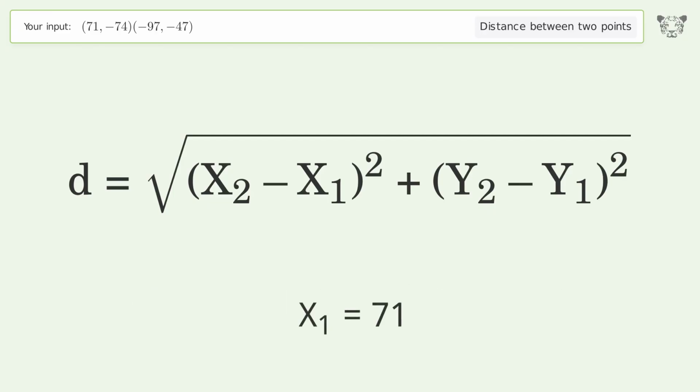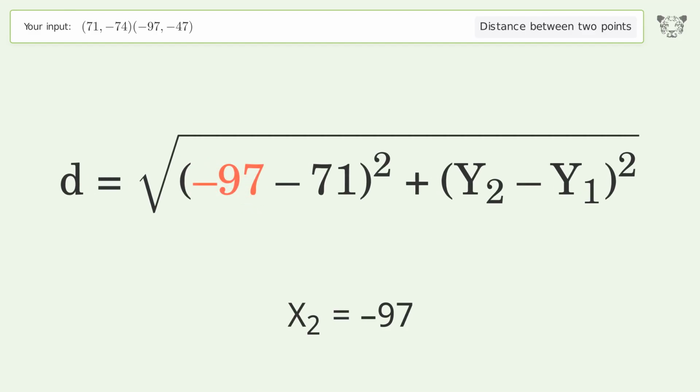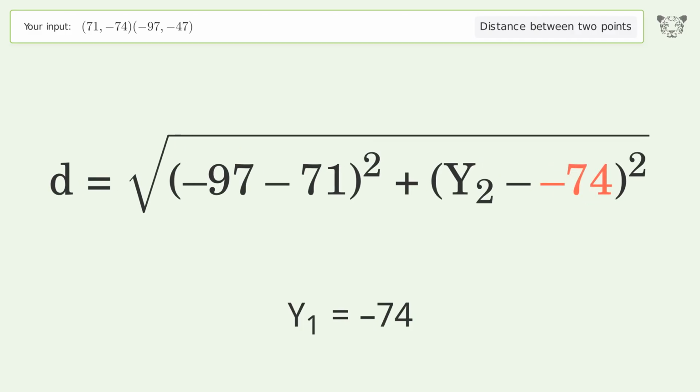x1 equals 71. x2 equals negative 97. y1 equals negative 74. y2 equals negative 47.